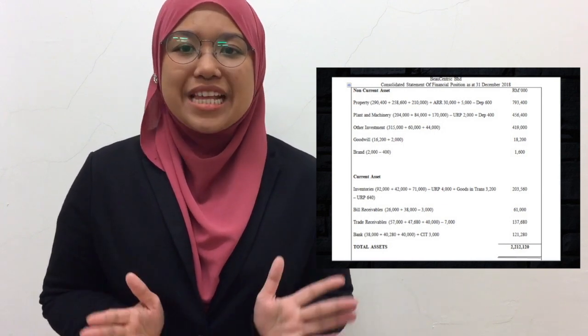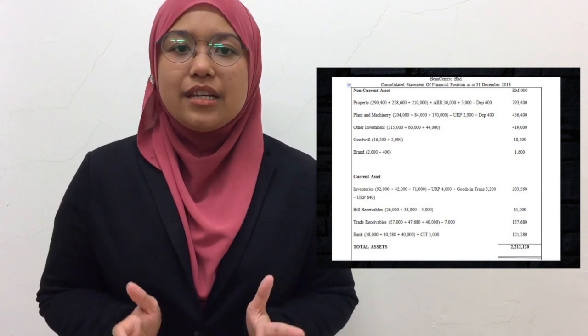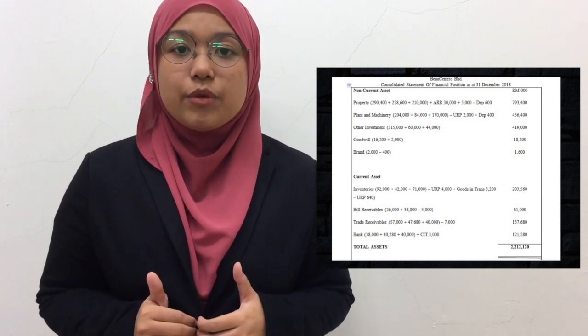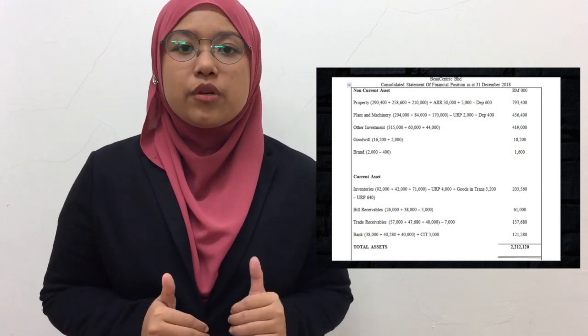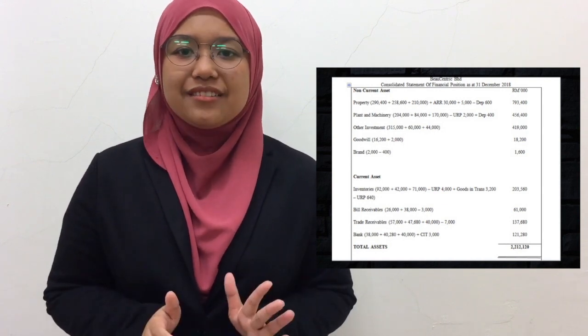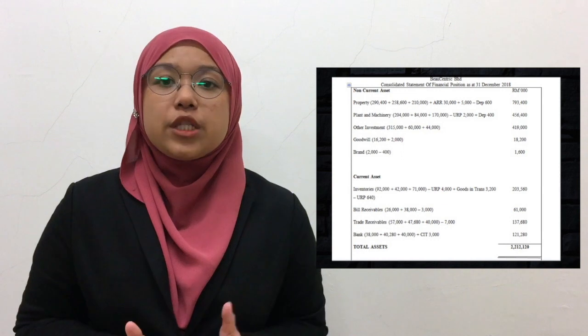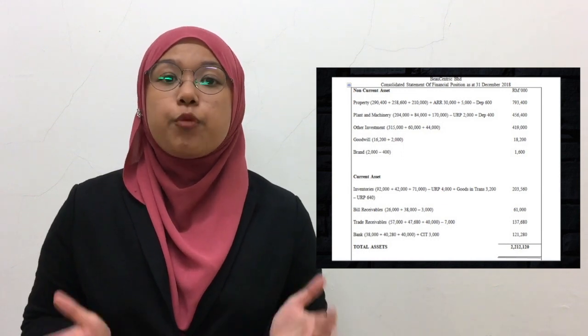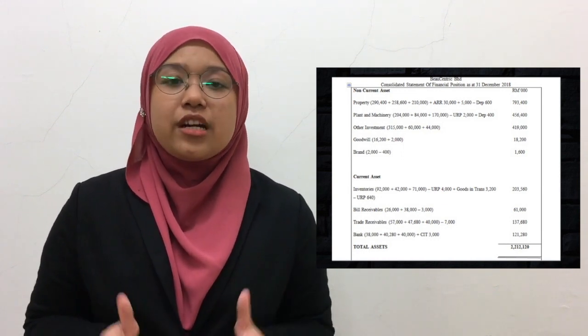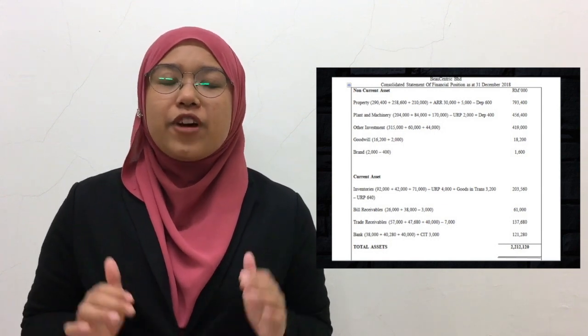For investment, 215 million plus 60 million plus 44 million, that will get 490 million. And for the goodwill, 16.2 million plus 2 million, that will get 18.2 million. And for brand, 2 million minus the amortization 400,000, that will get 1.6 million. Okay, now I will continue with the current assets. For the inventories, 92 million plus 42 million plus 71 million minus unrealized profit 4 million plus goods in transit 3.2 million minus unrealized profit 640,000, that will get 203.56 million.